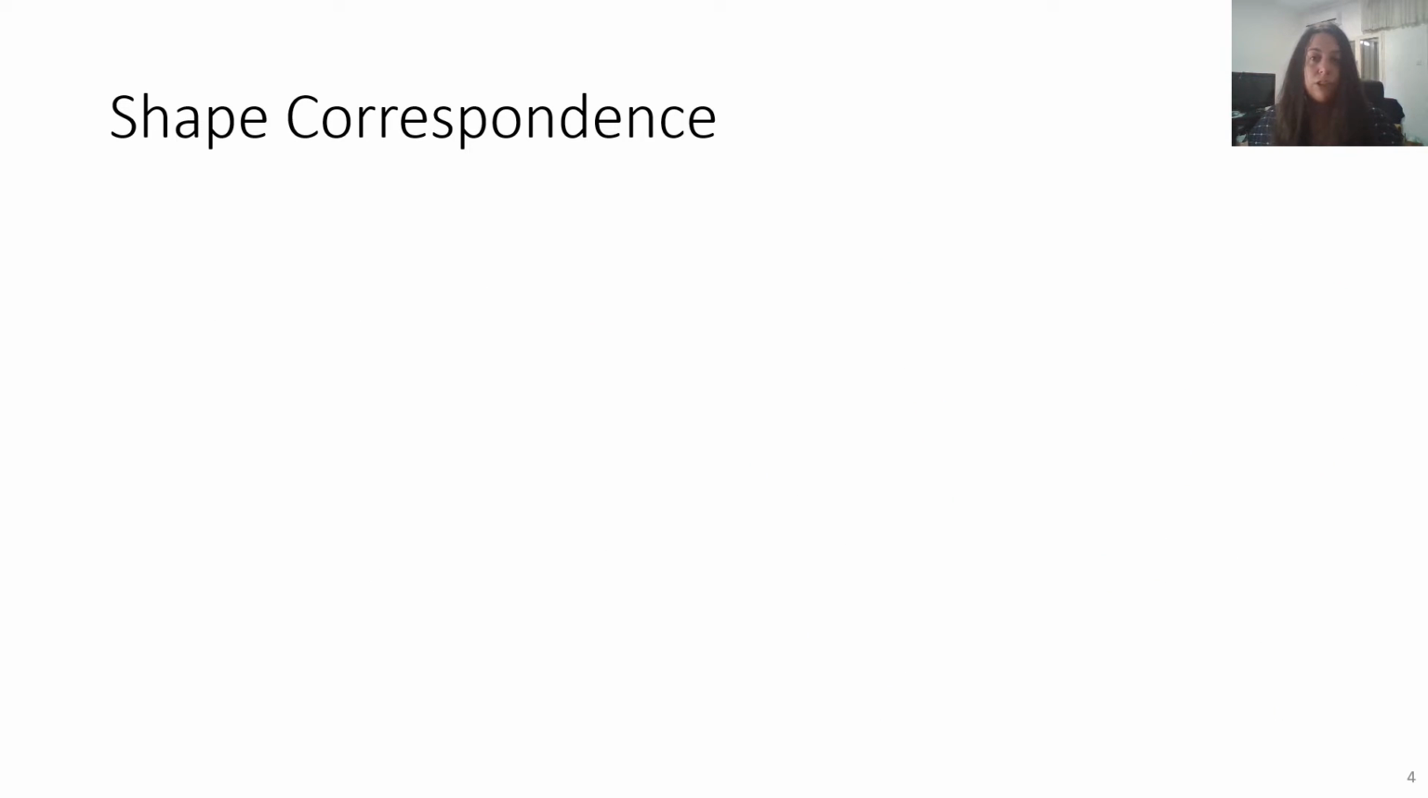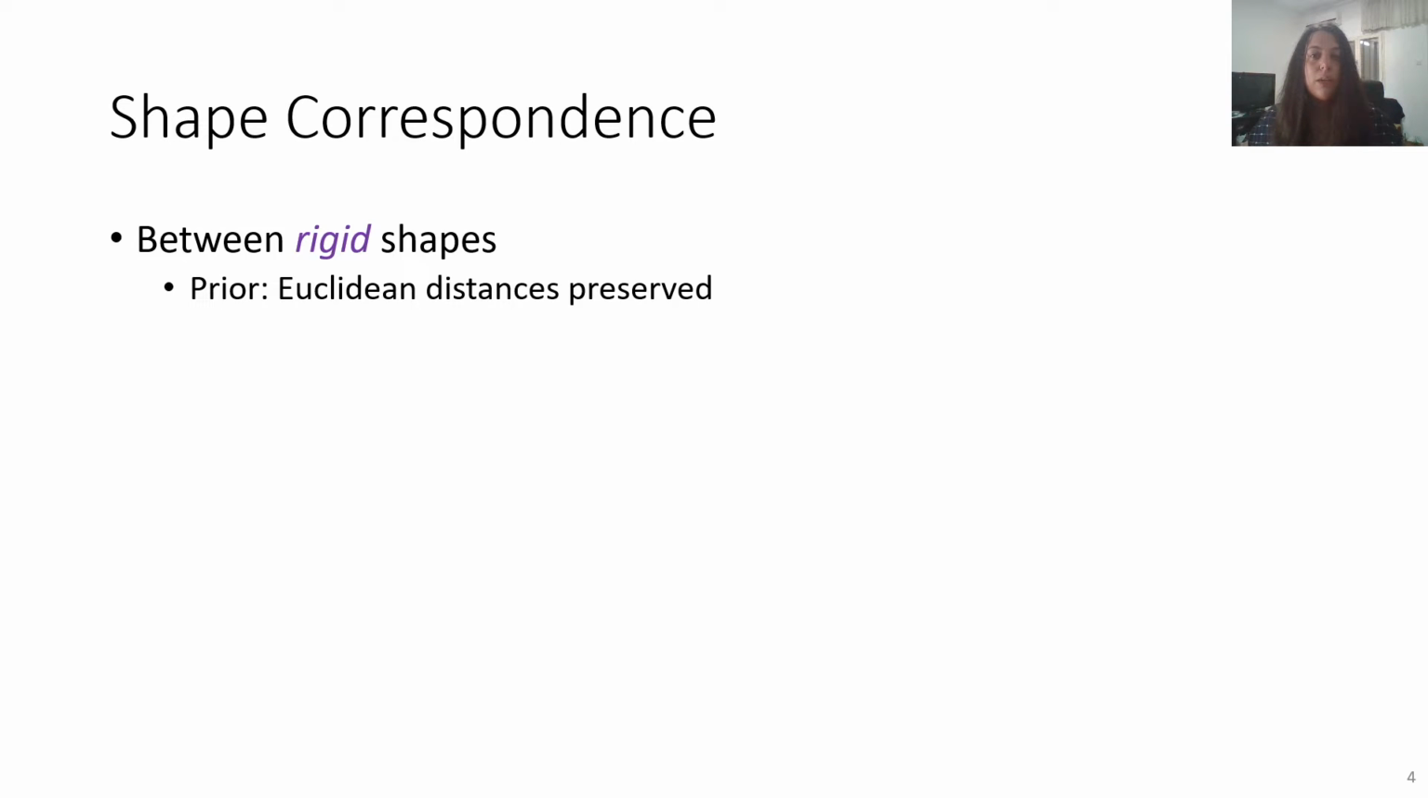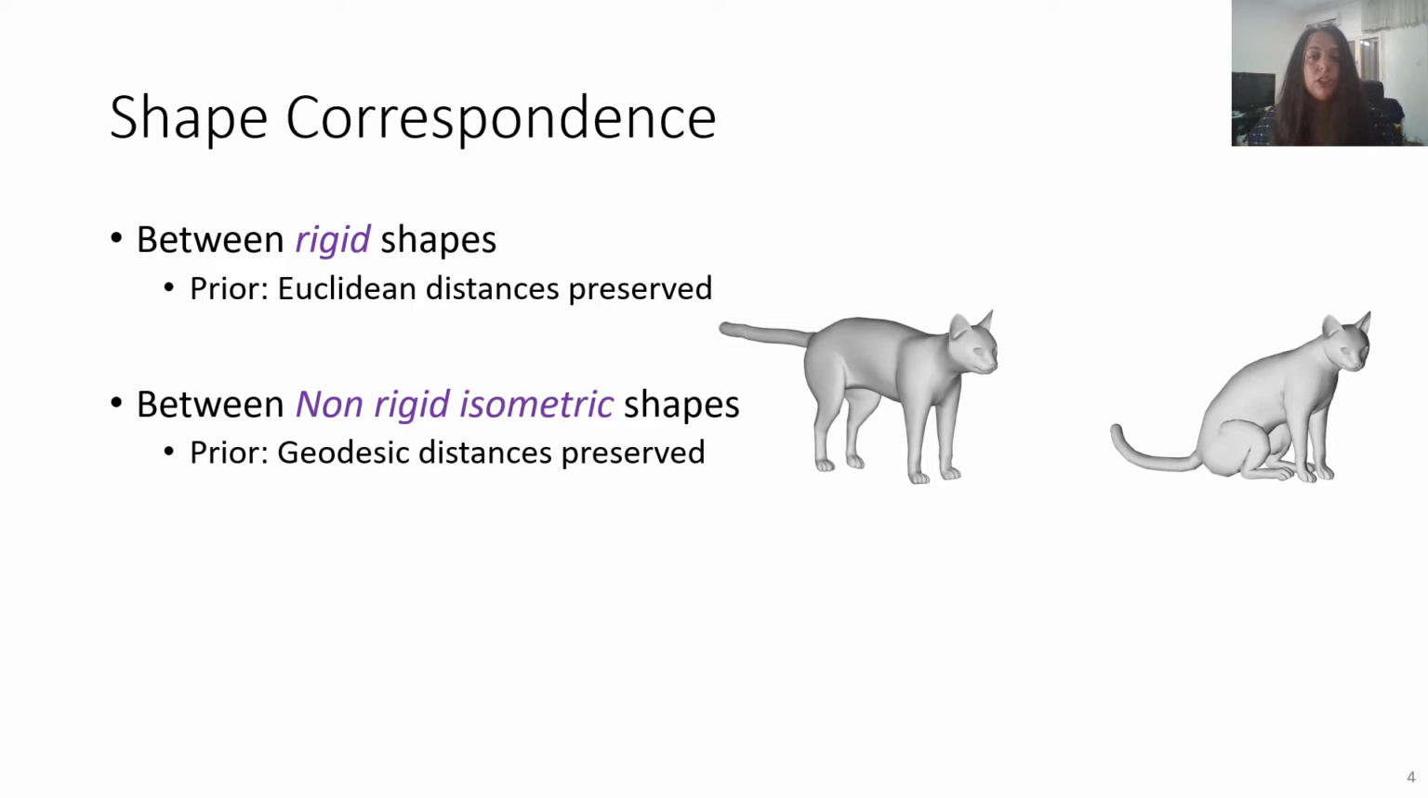The difficulty of the shape matching problem depends on which shapes we want to match. If the shapes are rigid, we know Euclidean distances are preserved, and the transformation between them is a rotation and a translation, and the problem is much easier. For matching non-rigid isometric shapes, like the same cat in different poses, the problem is harder, but in this case, geodesic distances are preserved, and we have a clear criterion for the quality of the map.